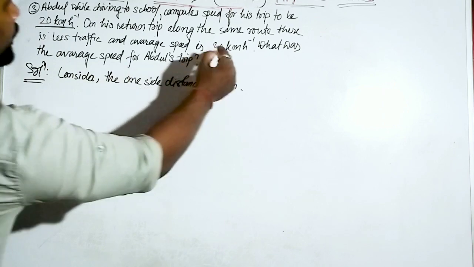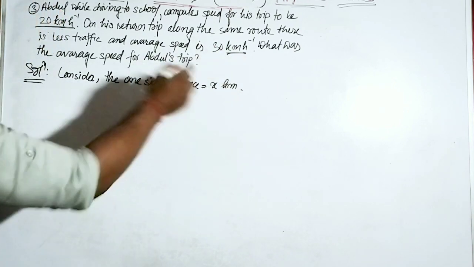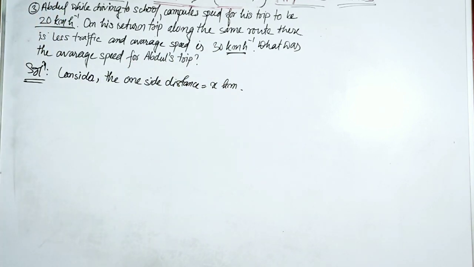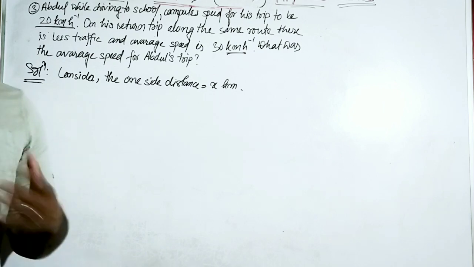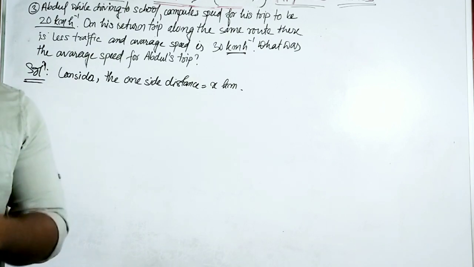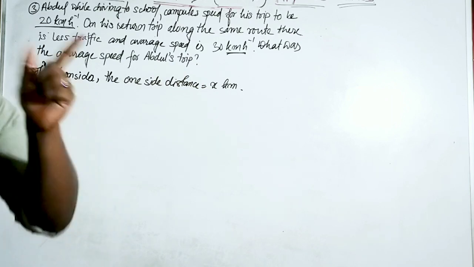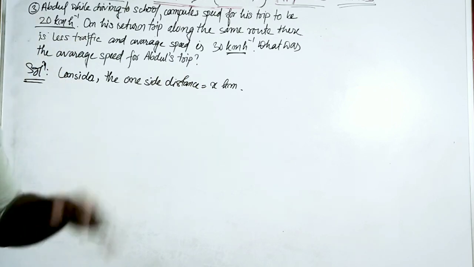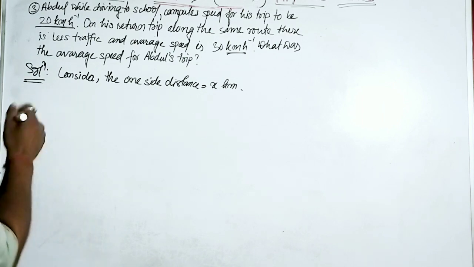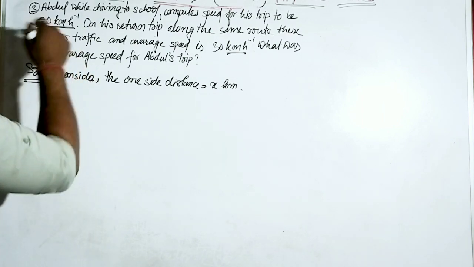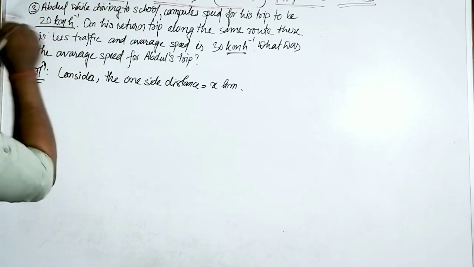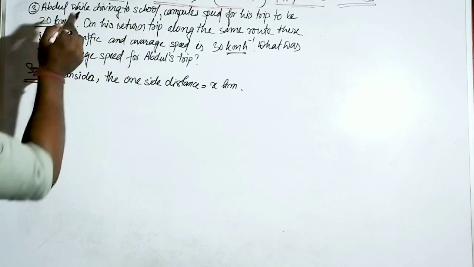Kilometer per hour. That's why I have considered x kilometer. When we have to calculate the average speed, we need total distance by total time. We have a distance of x kilometer, but we need the total time.